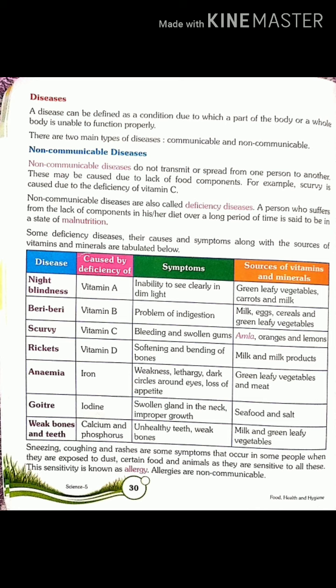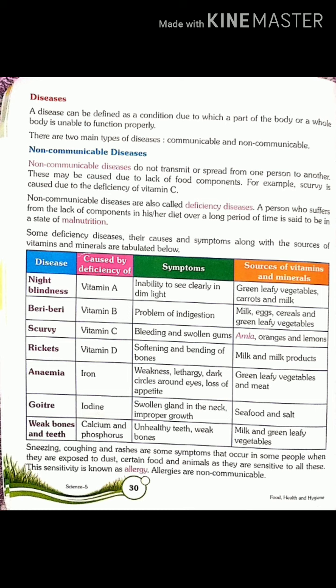Let us discuss the table of diseases and how they caused, their symptoms and sources of components. Symptoms means indication of existence of something. First is night blindness. It is caused due to the deficiency of vitamin A. Its symptom is that person is unable to see clearly in dim light, and this disease is cured by overcoming the deficiency of vitamin A. This can be done by eating green leaf vegetables, carrots, and taking milk.